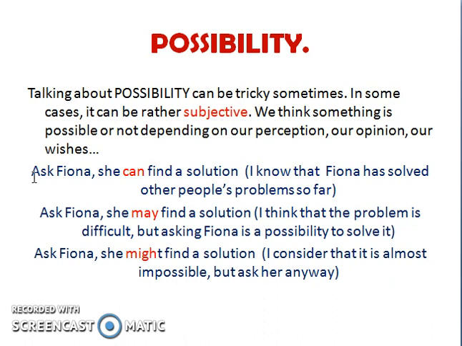In the first example, "Ask Fiona, she can find a solution." I know that Fiona has solved other people's problems so far. In the second, "Ask Fiona, she may find a solution." I think the problem is difficult, but asking Fiona is a possibility to solve it. And in the third example, "Ask Fiona, she might find a solution." I consider that it is almost impossible, but ask her anyway.